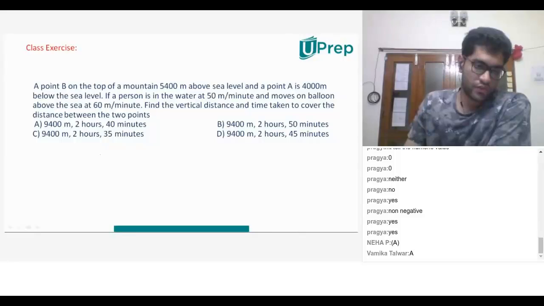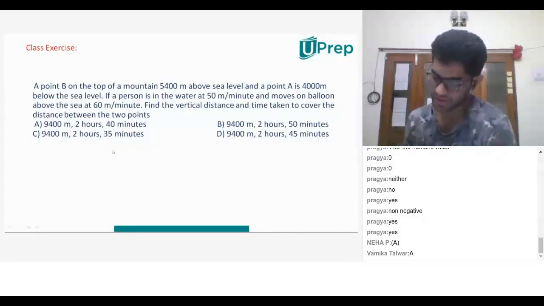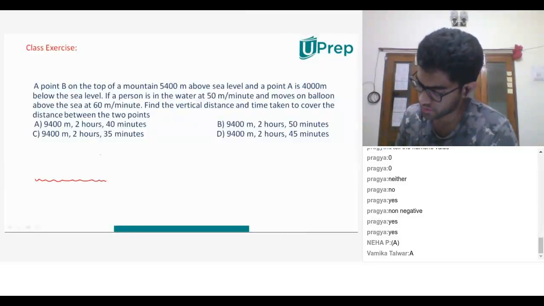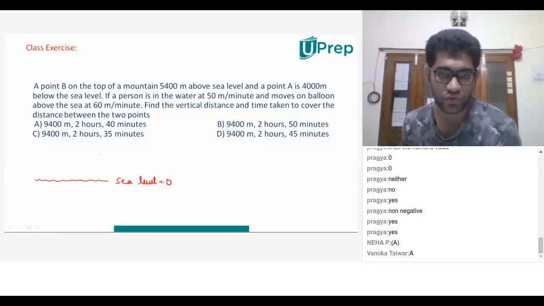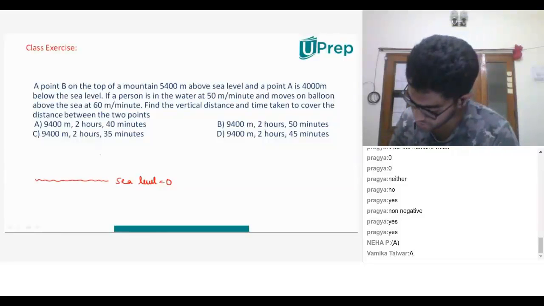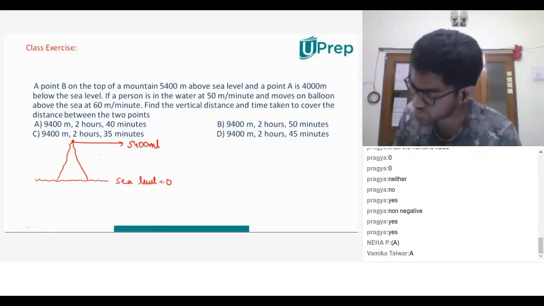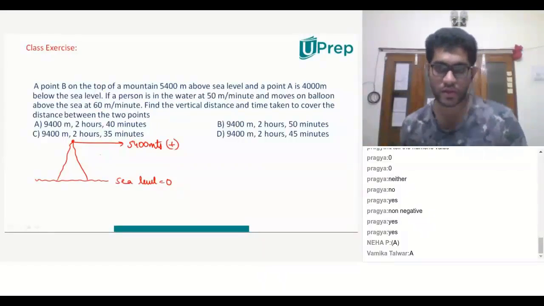Let's put this in the form of how we can imagine it. He's talking about, say, sea level. That is sea level, say 0. There is a mountain 5,400 meters above the sea level. The height is 5,400 meters. It is above the sea level, so it is positive. All of you agree with me?